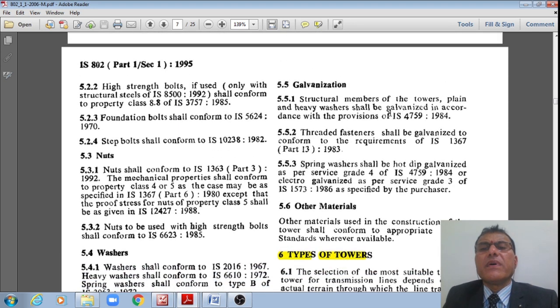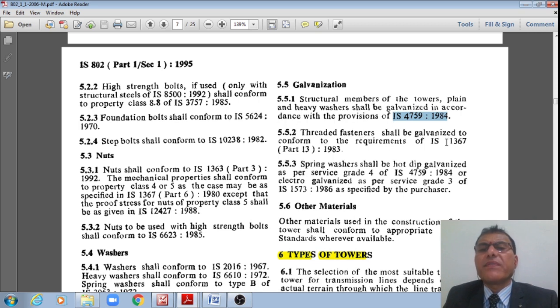And generally we'll be doing the galvanization process for these towers and for these washers, etc., and it should be conforming to IS 4759.